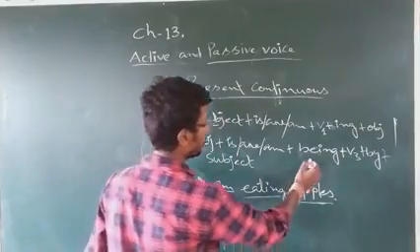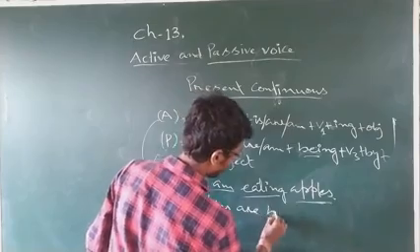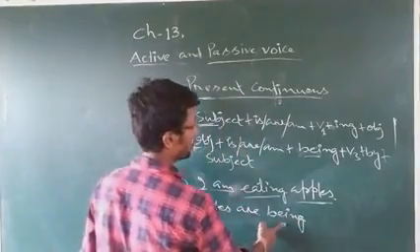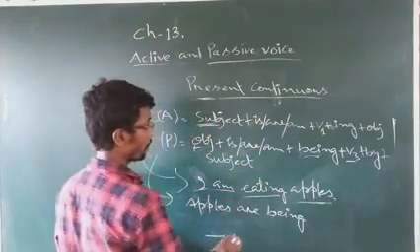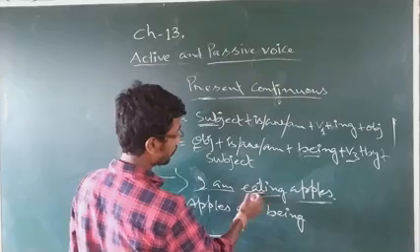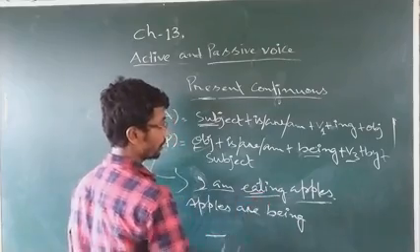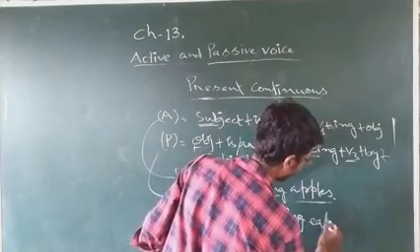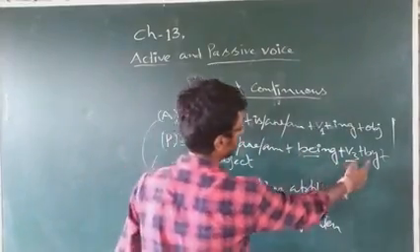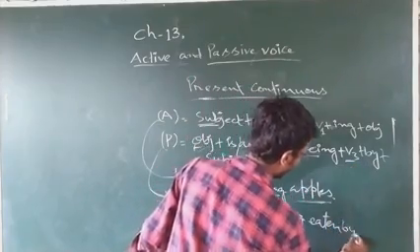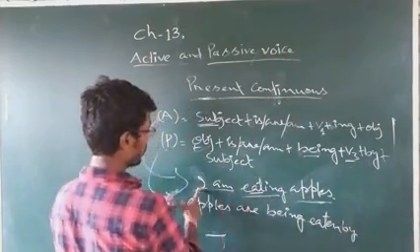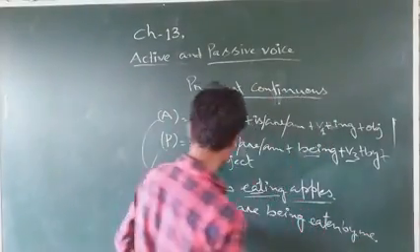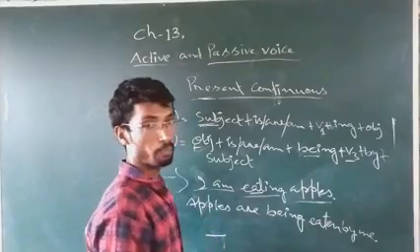Apples are. Then being is compulsory. Apples are being. Then V3, the third form of the verb. Eat is the main verb here; its third form is eaten. Then by, then subject. This side is I, so the other side will be me. Apples are being eaten by me.